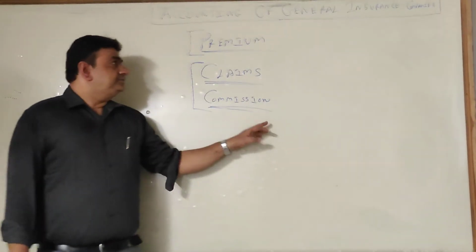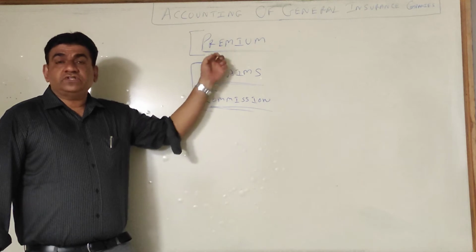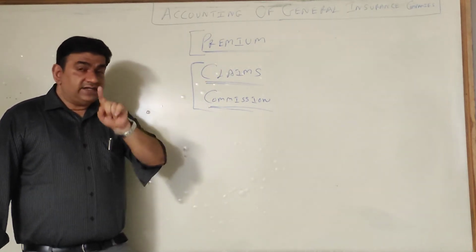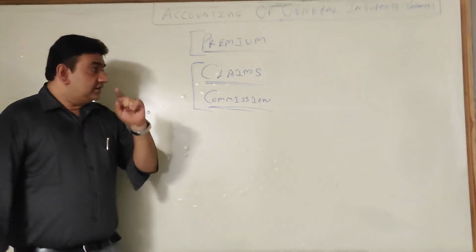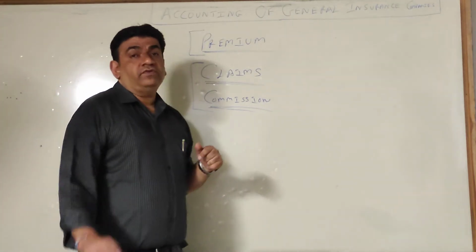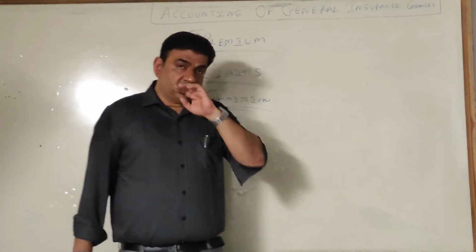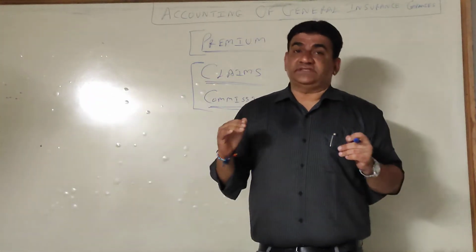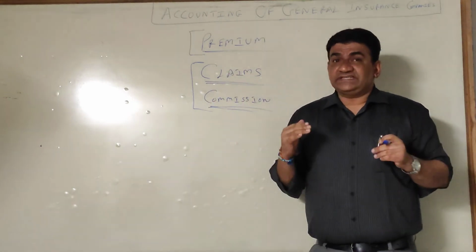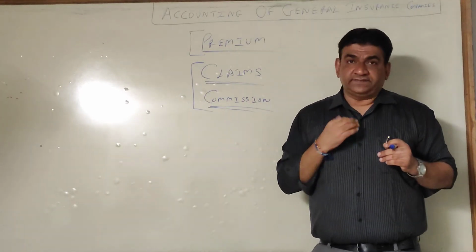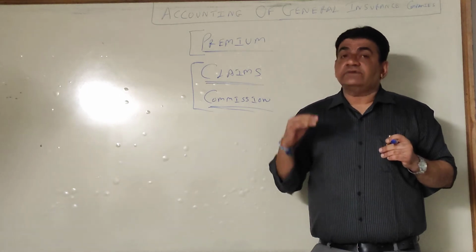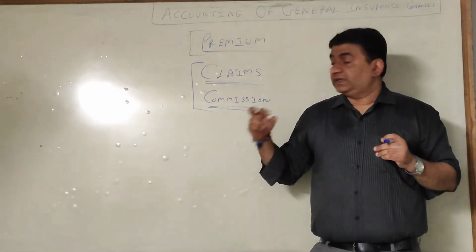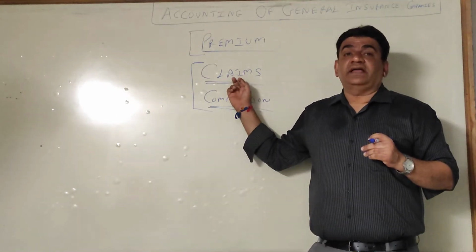After accounts, I will explain the concept of premium, claims and commission. Now understand this very carefully, not only important from the objective point of view but also from the sums point of view. Insurance business is a very risky business. You have to think 10 times before you get into insurance business, because claims will be very high.